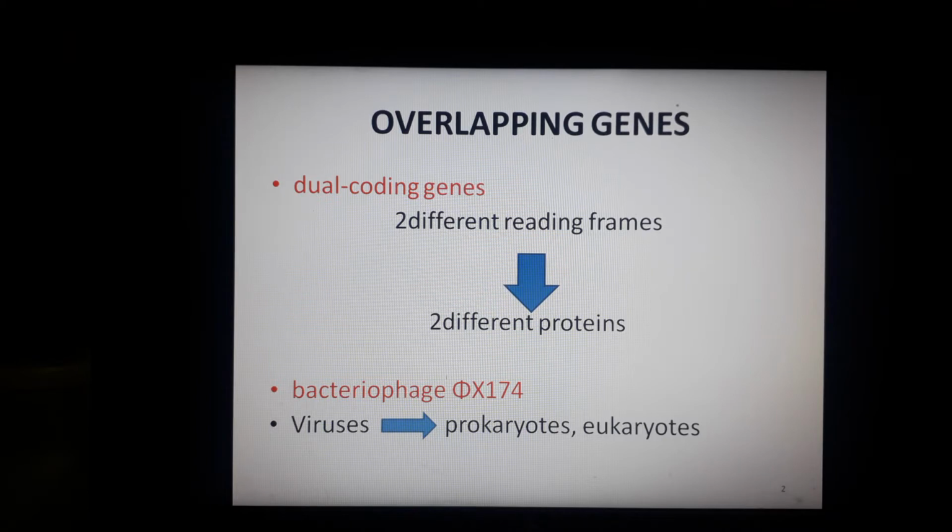Overlapping genes were first detected in the genome of bacteriophage Phi X174. You can also pronounce it as Phi X174. Both are correct. And for a long period of time, it was thought that these overlapping genes were strictly restricted to viruses. However, later computational as well as experimental analysis has shown that prokaryotes as well as eukaryotes contain overlapping genes. And the experimental analysis of the eukaryotic genome has shown that it contains numerous undetected overlapping genes.